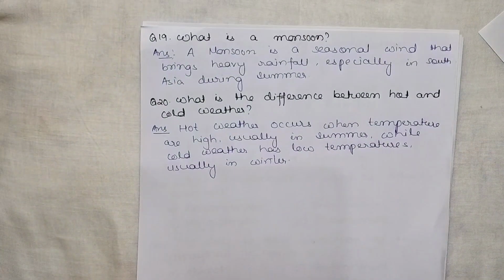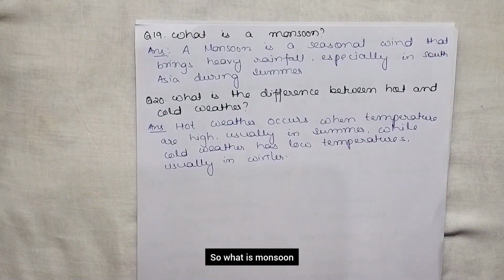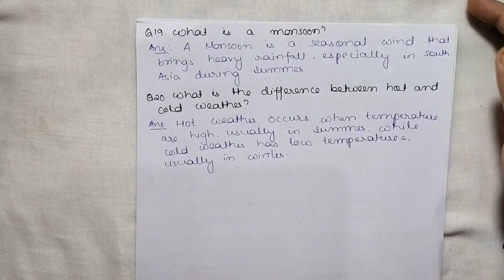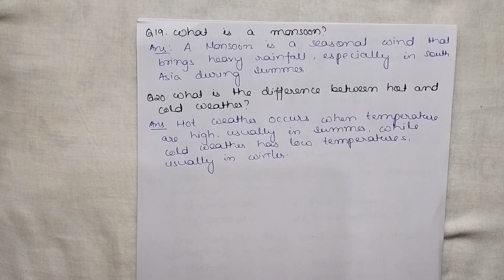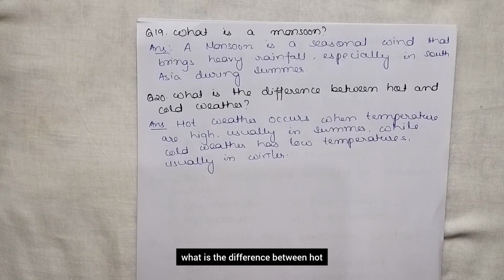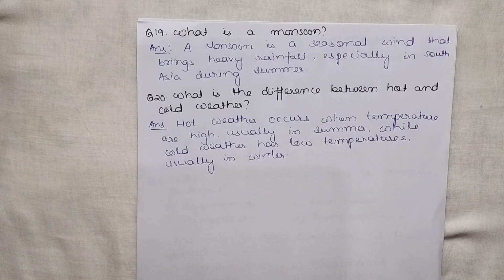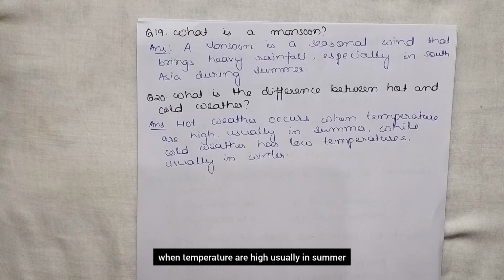Next question. So what is monsoon? A monsoon is a seasonal wind that brings heavy rainfall, especially in South Asia during summer. And last question is, what is the difference between hot and cold weather? So hot weather occurs when temperatures are high, usually in summer, while cold weather has low temperatures, usually in winter.